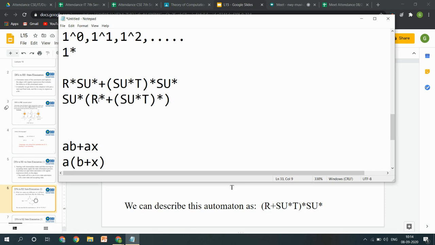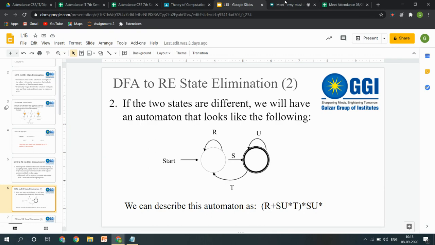So if I want to take out this asterisk sign, by following what algebraic rule it will go inside of this parenthesis, that we will cover in a separate lecture on algebraic laws of regular expressions, that you will know by then. But till now we are just concerned that you have to follow any of those paths and write the combinations, and then your regular expressions may vary from your other classmates.